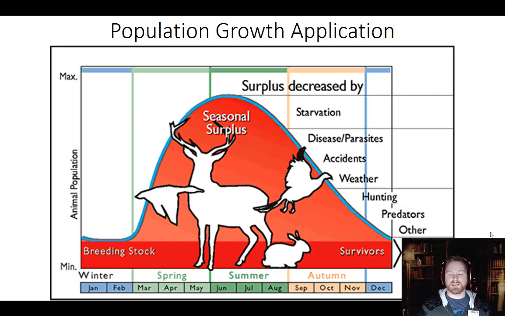But all of that data is used to manage these species, and I hope you see that it really helps maintain a healthy population, simply because resources are not unlimited. Environments and ecosystems and habitats can only support so much. And that's going to be really important when we start looking at human populations, because there's a lot of us and our numbers just keep growing.